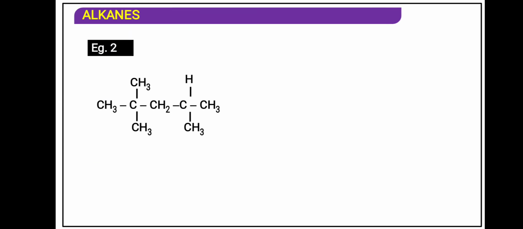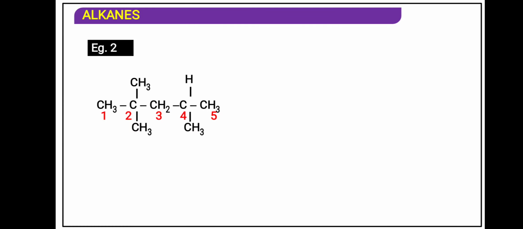Second example. Here we have to select the longest chain, the fifth one. On position number 2 there is a methyl, again on position number 2 we have a methyl, and on position number 4 there is a methyl. I can start the numbering from the right side, but here there are 2 substituents, so they would have a larger total. That is why we have to start from the left side. Here 2 for methyl and 2 for methyl, so 2 plus 2 is 4, 4 plus 4 is 8. If I start from the right side, the total goes higher. So we have to give the numbering according to the lowest total.